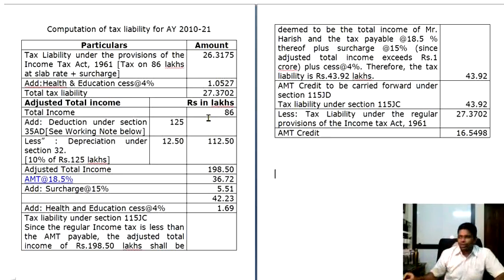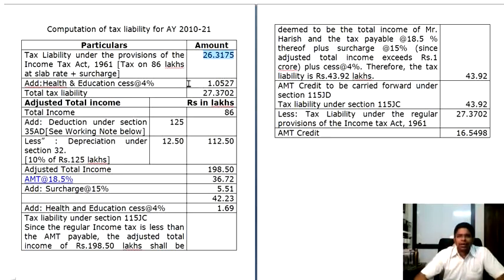Okay. Now, surcharge at the rate of 10%, because that is the slab rate under which you actually fall. So when you accumulate everything including surcharge, you arrive at 26 lakhs 31,750 rupees. Okay, this amount is given in lakhs.